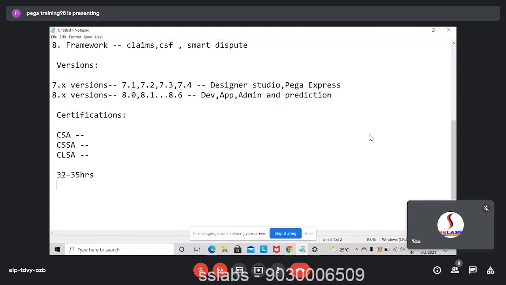Regarding the tool, we'll give you access to the tool. You need to download it in your personal edition, on your personal machine, so that you can work on it.